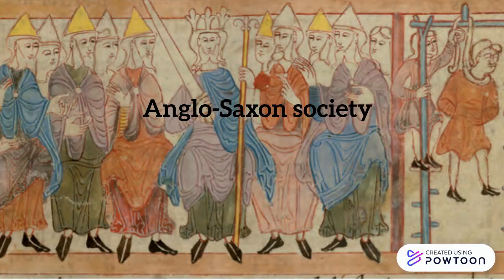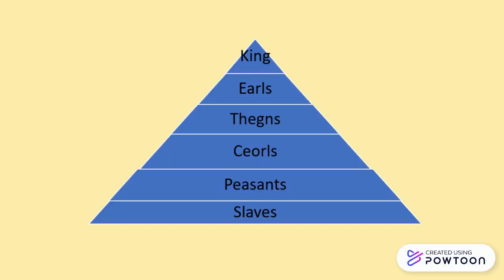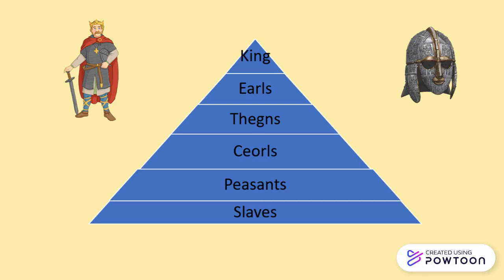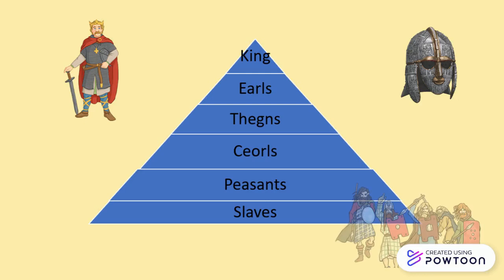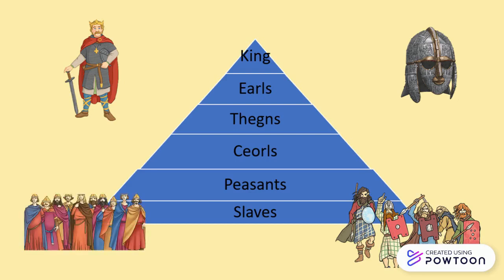The Anglo-Saxon society. Anglo-Saxon society was hierarchical. It means that it was arranged in a clear order of rank or status. They were differentiated primarily by the value of their wergild, or man price. At the top of Anglo-Saxon society were the king and the elite aristocracy, and at the very bottom were the slaves. The Anglo-Saxon community was basically a rural one.